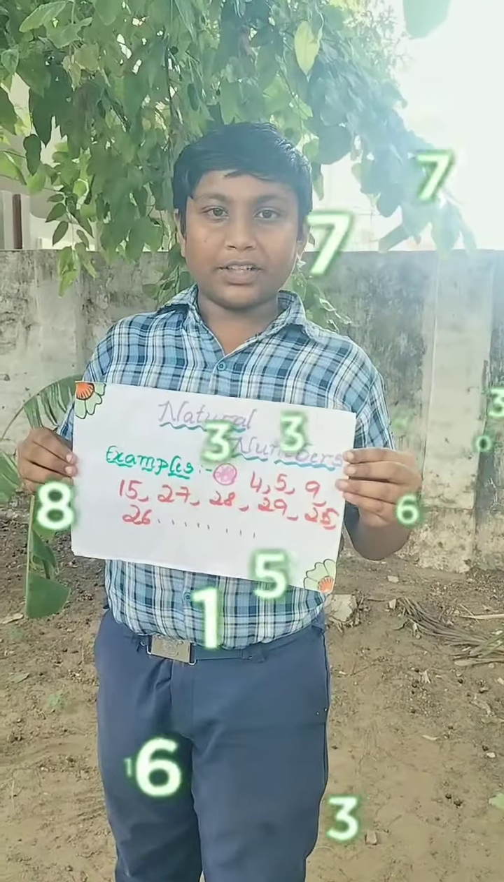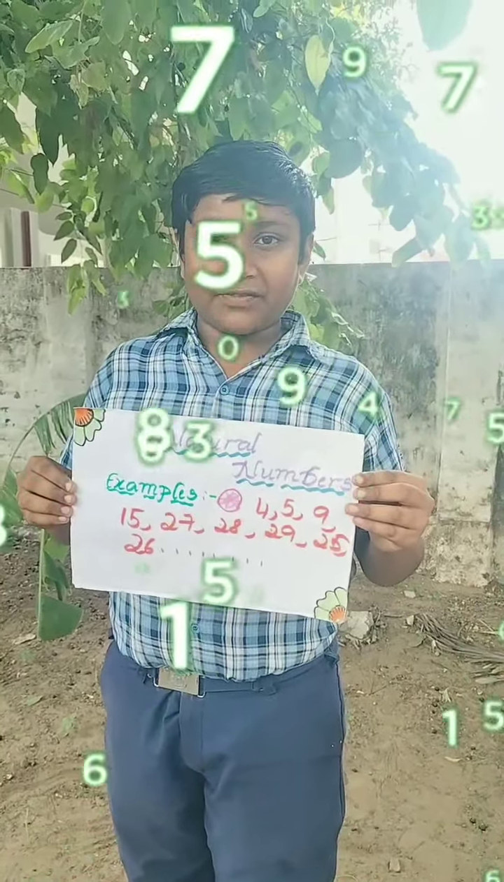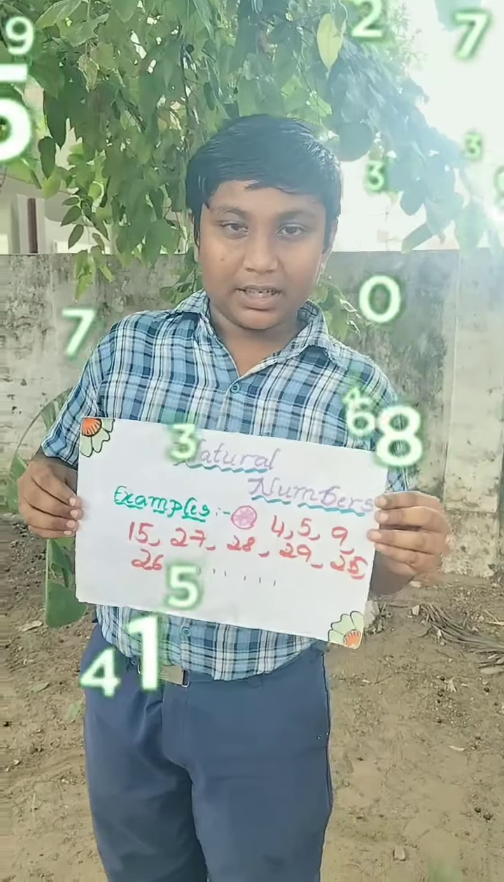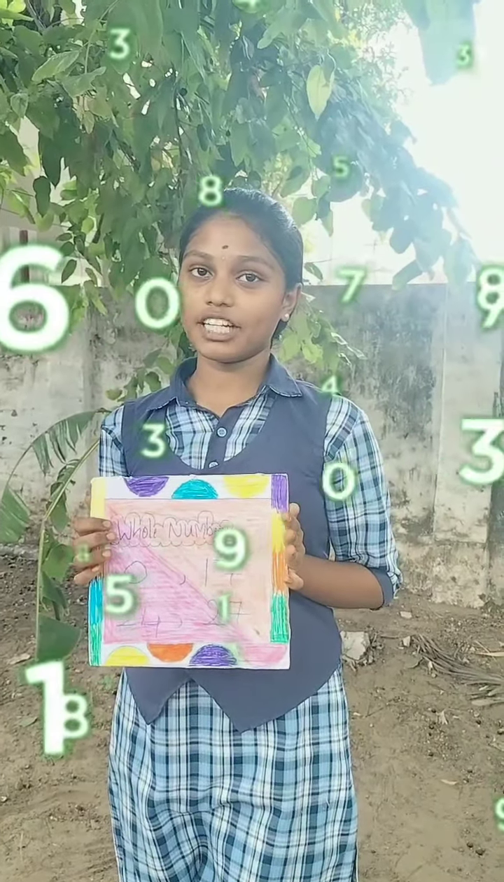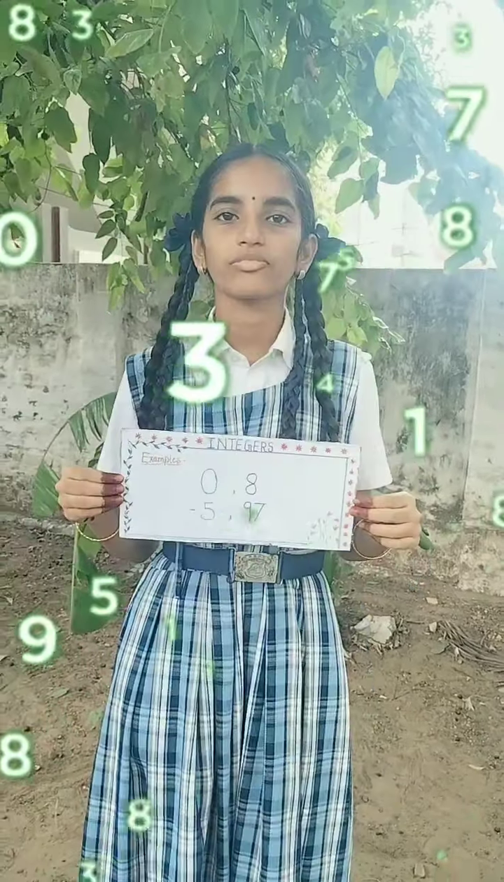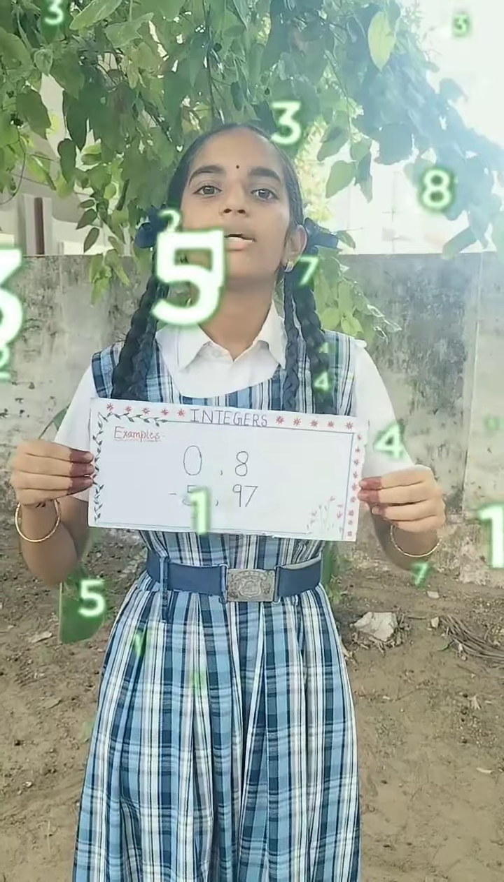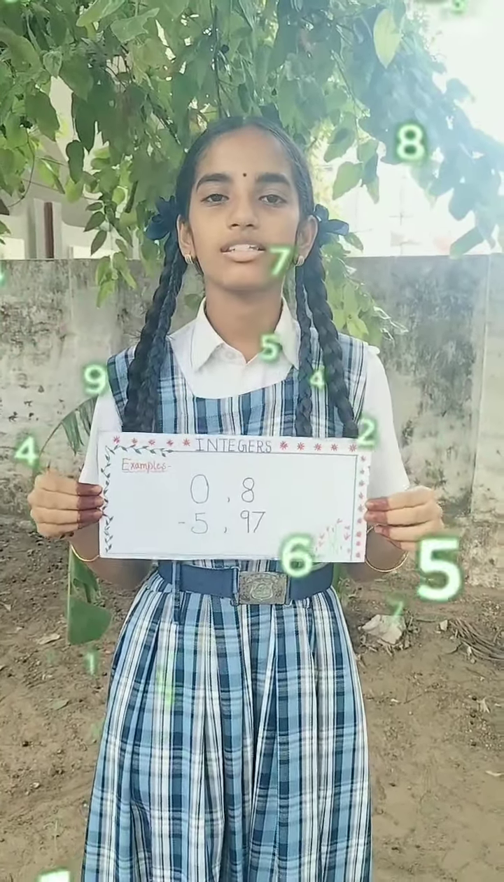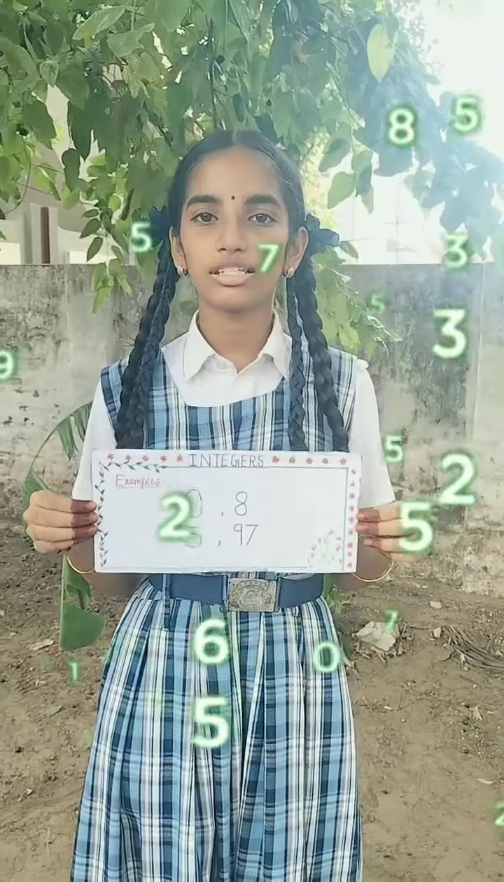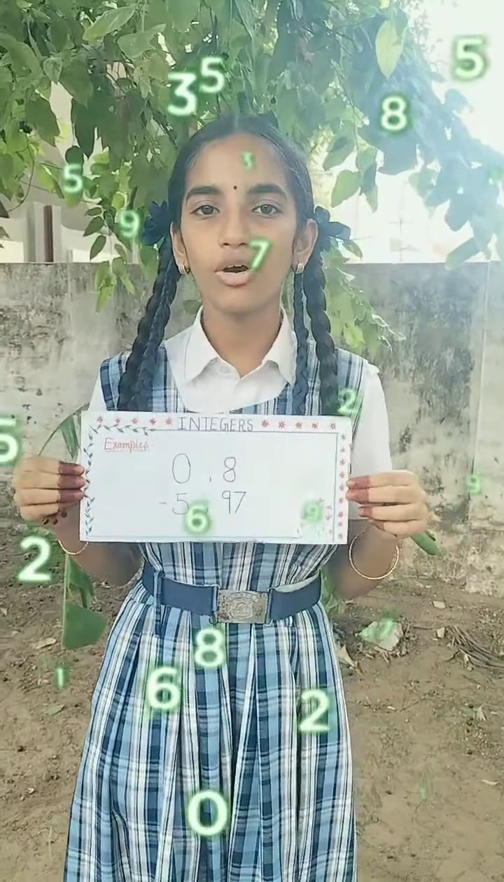Counting numbers are called natural numbers. Example 50 to 100, like that. Natural numbers along with zero are called whole numbers. Whole numbers are denoted by capital W. Example 0, 70, 20. The combination of positive numbers and negative numbers along with zero are called integers. Examples 0, 8, minus 5, 97, and so on.